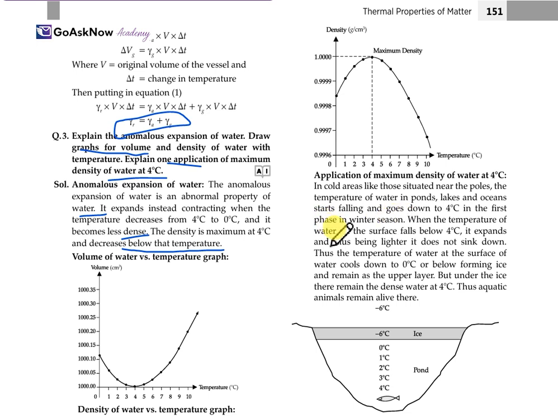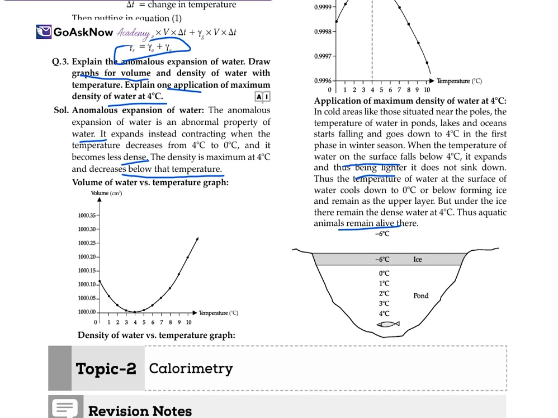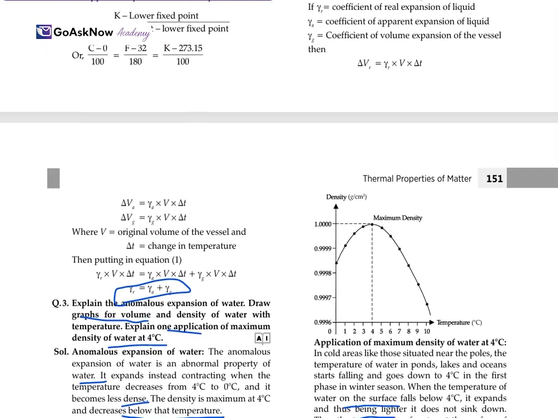When the temperature of the water on the surface falls below 4 degrees Celsius, it expands and, being lighter, does not sink down. Thus the surface water cools down to 0 degrees Celsius, forming ice that remains in the upper layer, but the water below remains denser at 4 degrees Celsius. Thus the aquatic animals remain alive there. This is the reason. So this is all about topic 1.